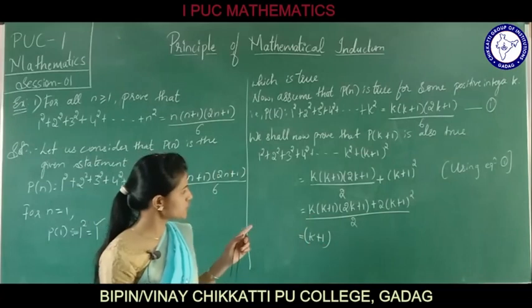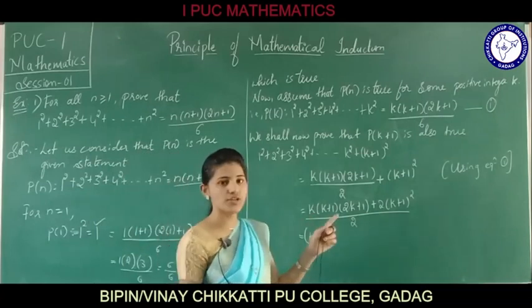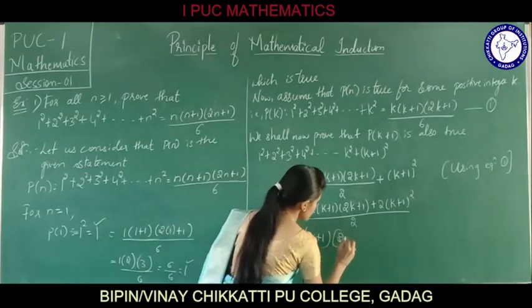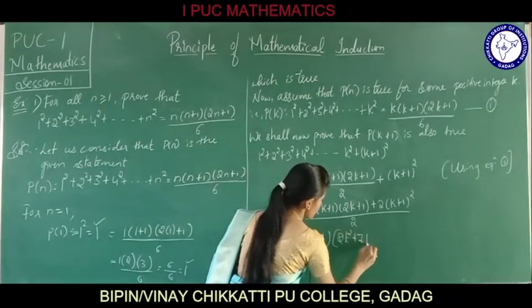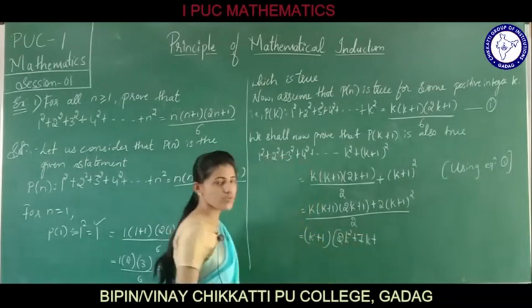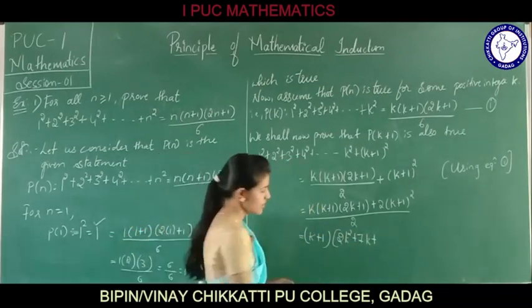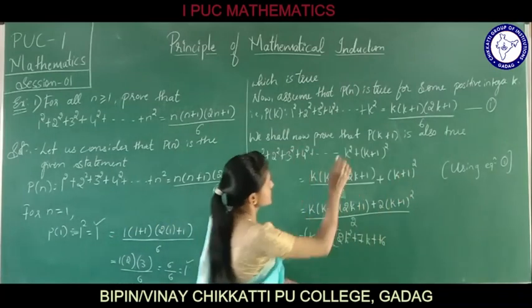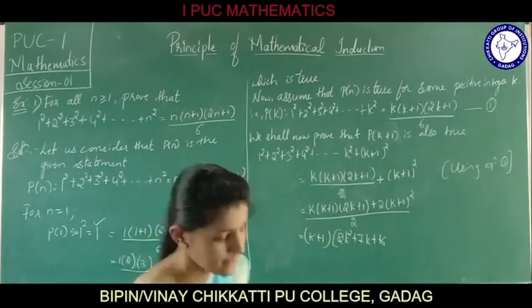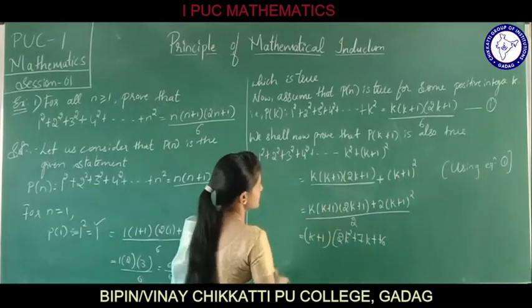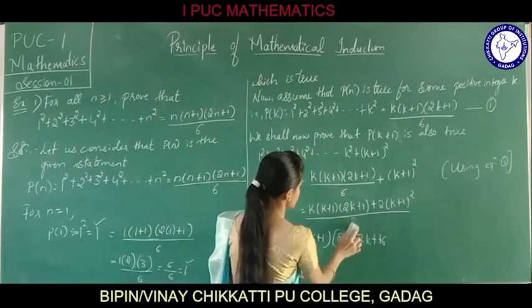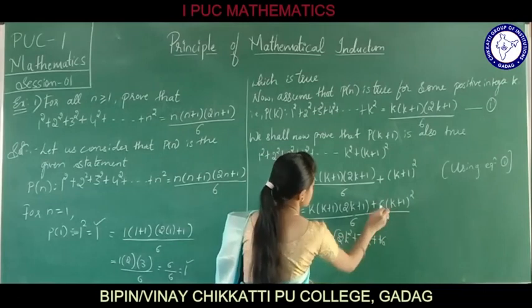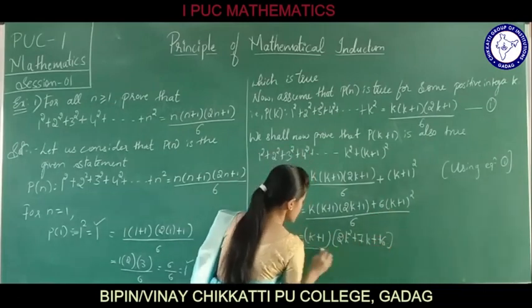Leftover will be k into 2k plus 1 plus 6 into k plus 1.